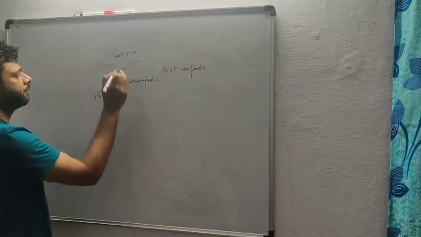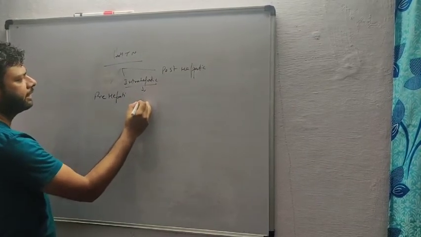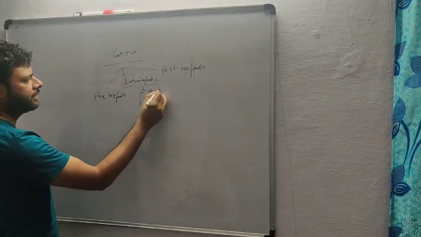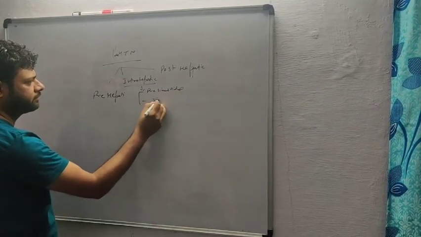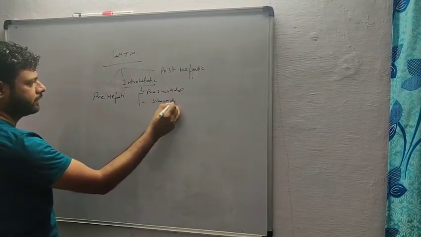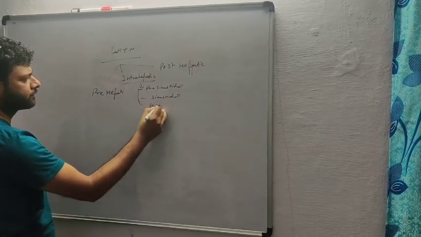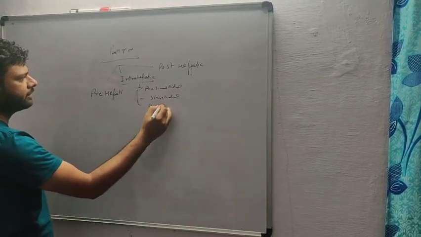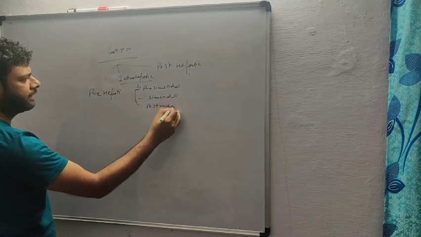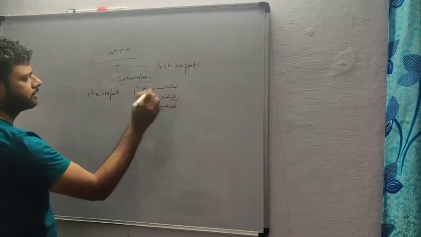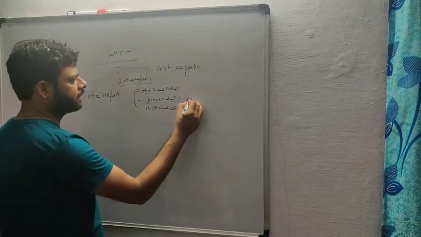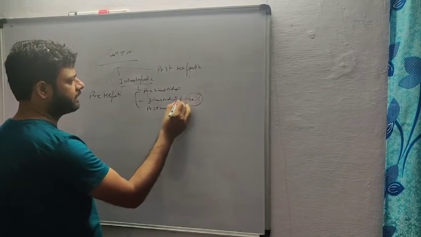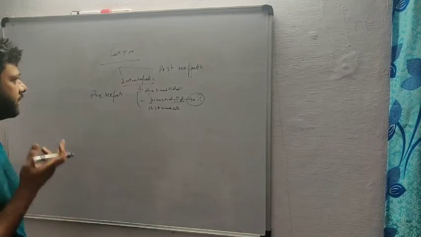Portal hypertension is most often intrahepatic, and the intrahepatic cause is divided into three: pre-sinusoidal, sinusoidal, and post-sinusoidal. About 90% of cases of portal hypertension have a sinusoidal, intrahepatic cause.